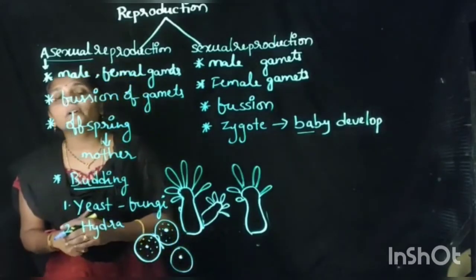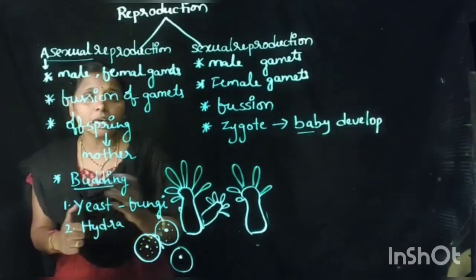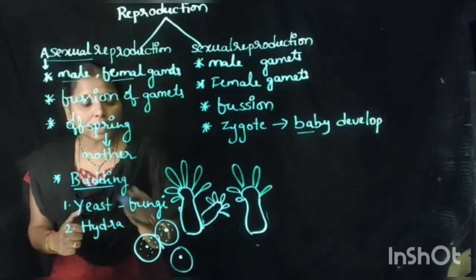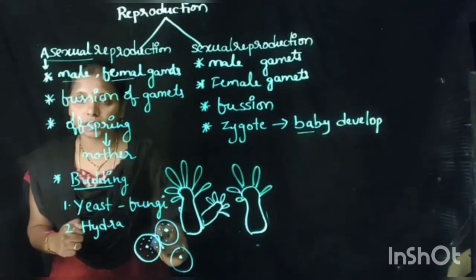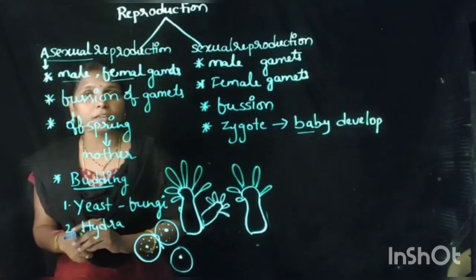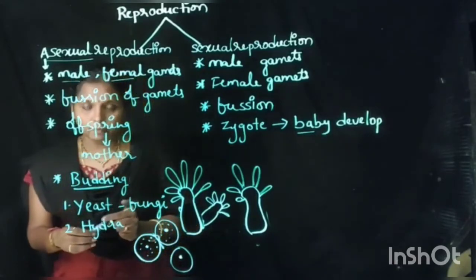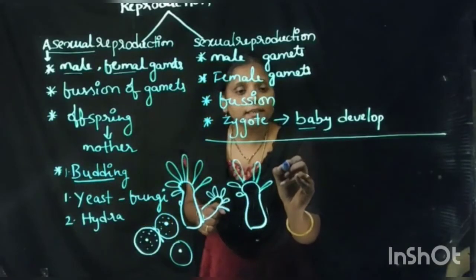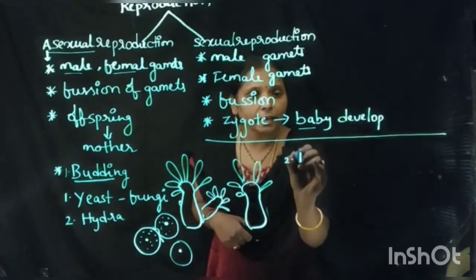So this type of reproduction is called asexual reproduction. Why? Because here we can't find any male or female gametes. Directly it is getting birth from its mother's body. So one mode of asexual reproduction is commonly known as budding. This is one thing. And the second mode of asexual reproduction is binary fission.